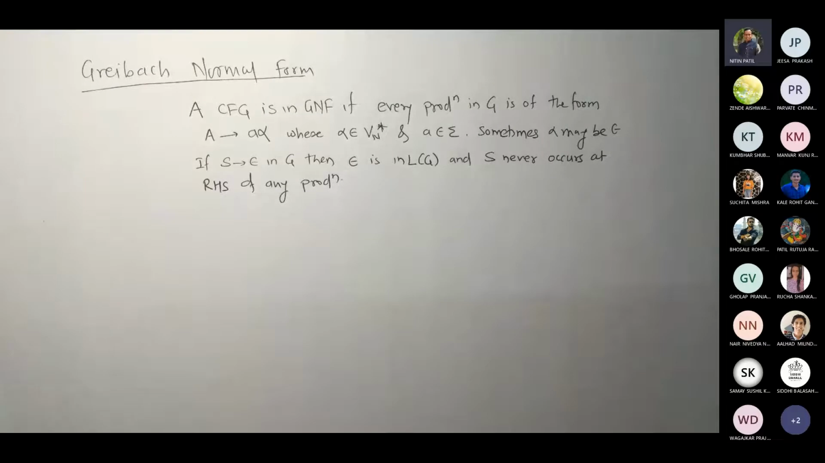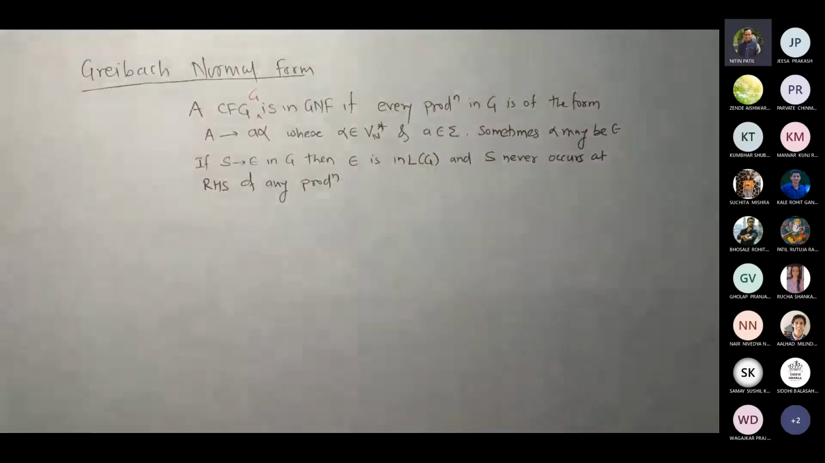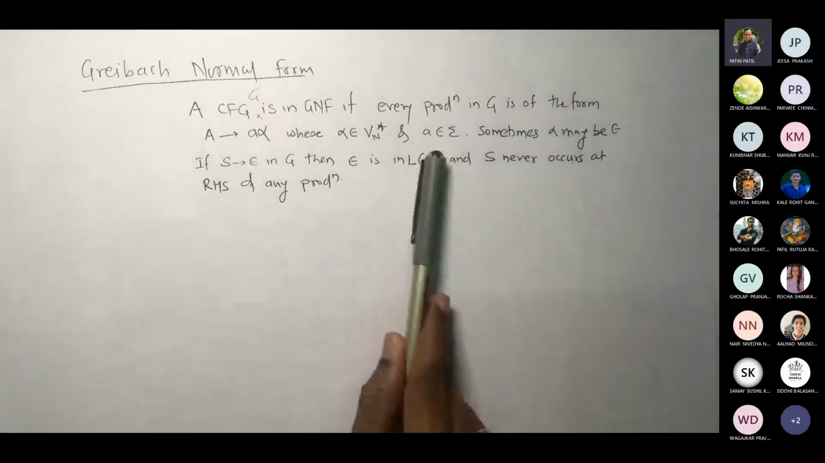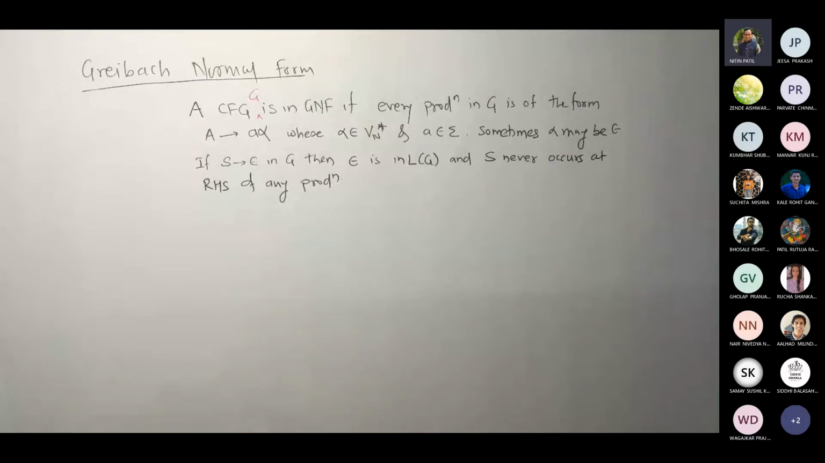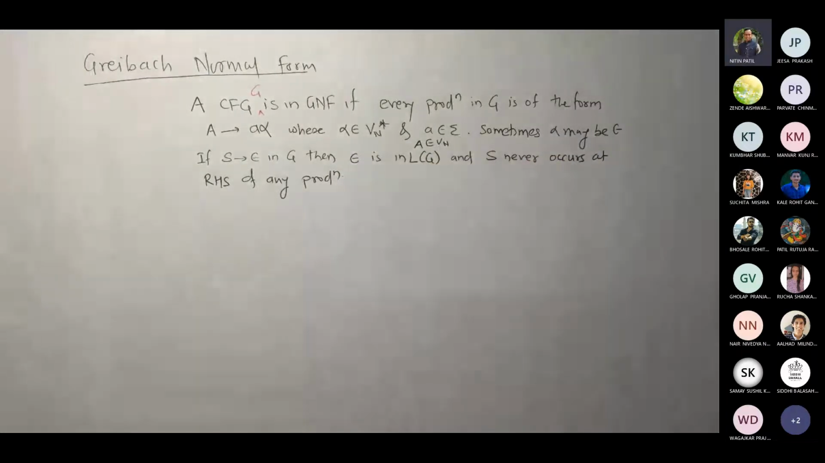Is that okay? A CFG, I should say, is in GNF if every production in G is of the form A gives a alpha, where alpha belongs to Vn star, a belongs to sigma, and you also can say capital A belongs to Vn to be more specific. Correct? Though we know that it is always correct. Fine.